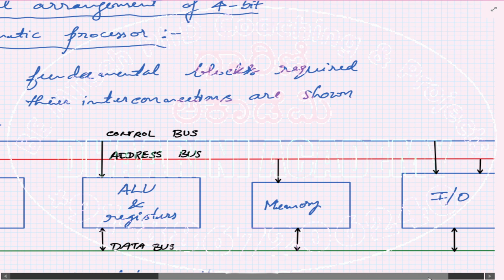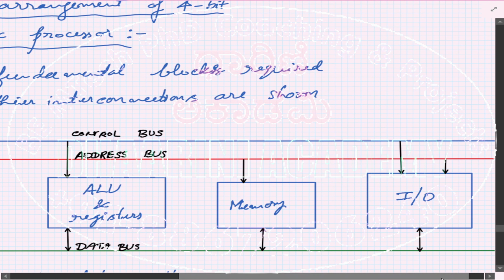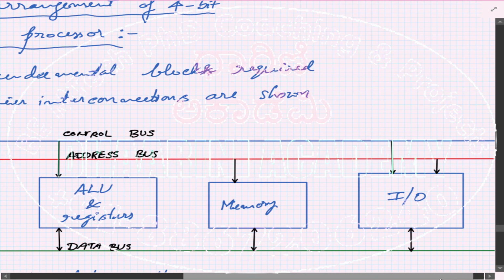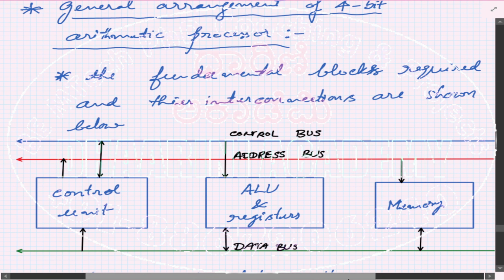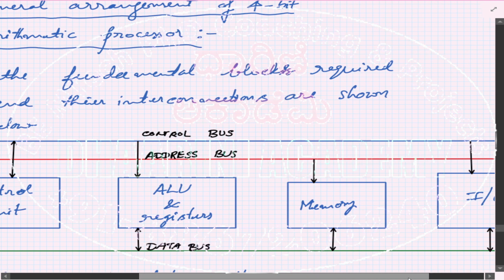Then we need a memory, because whenever you read data from the outside world, or whenever you have some result produced by the system, it has to get stored in the memory. So we need a memory, and there is an IO, I standing for input device and O for output device. Both we club together as interfacing. So the most general format of the connection will be like this.